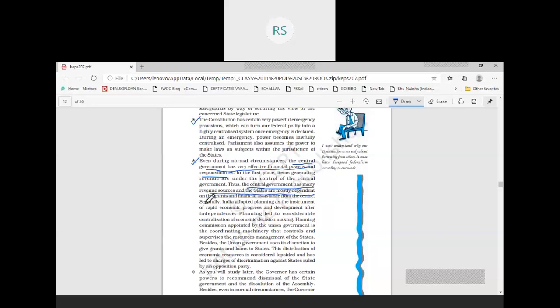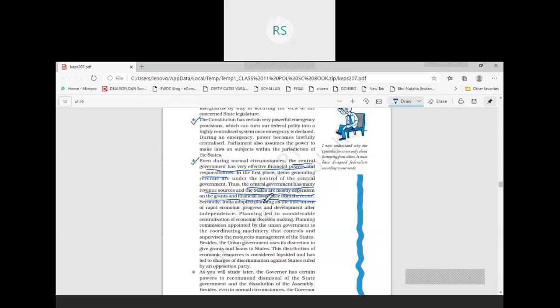They have so many functions to do. How will they deliver their functions? How will they fulfill their responsibility if they do not have the revenue source? So in order to fulfill their responsibilities, they depend on the grants and the financial assistance given by the central government.